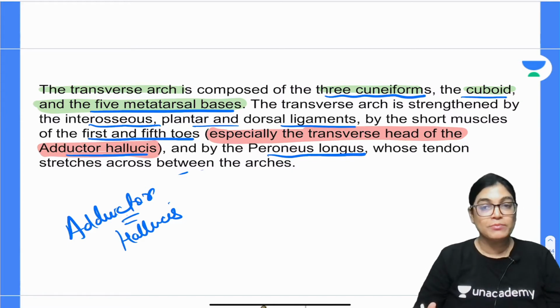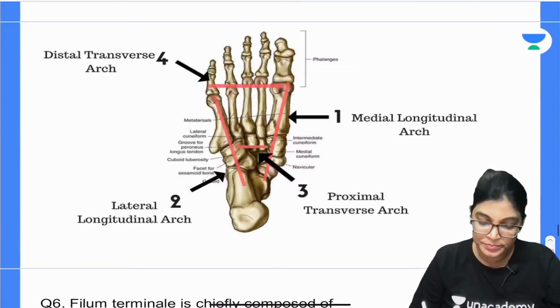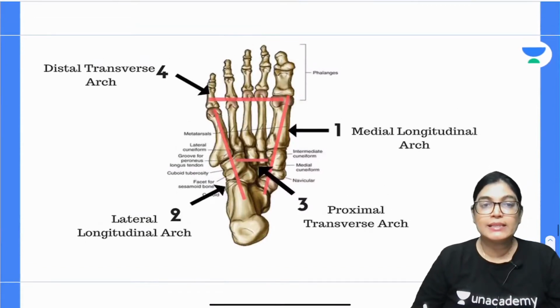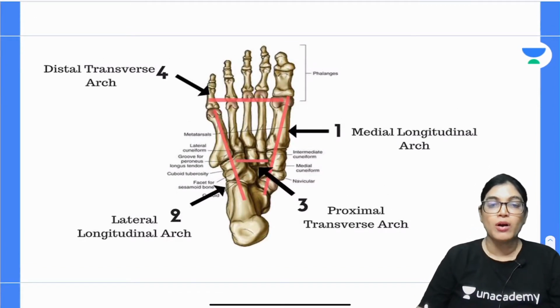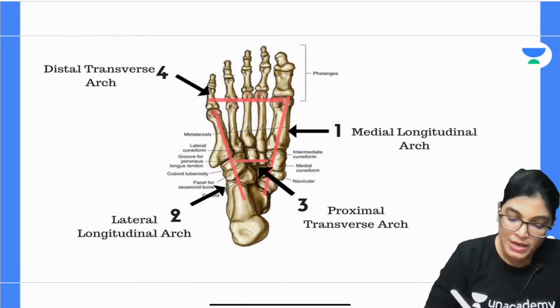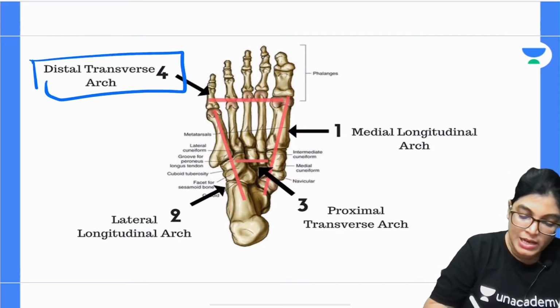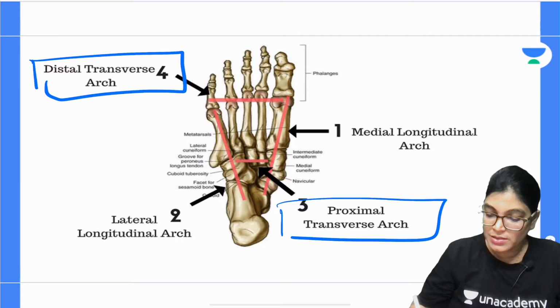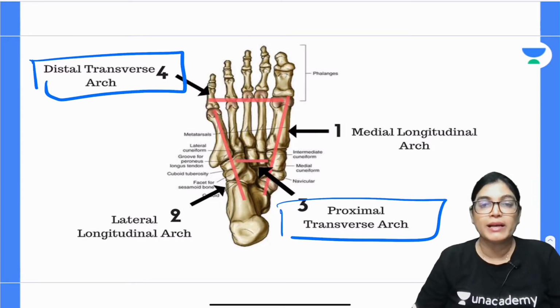My dear aspirants, let me show you a diagram of the medial, lateral and the transverse arch. So see here, in this diagram you can see both the proximal and the distal transverse arch. This one is the distal transverse arch and this is the proximal transverse arch as shown by the lines.